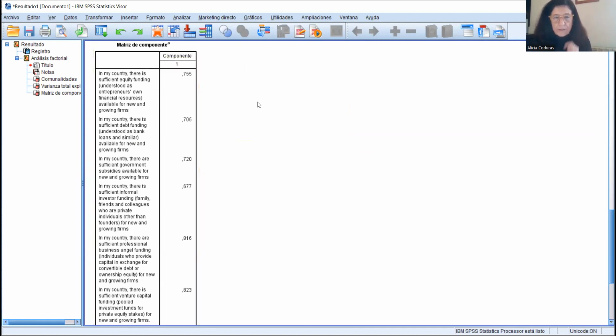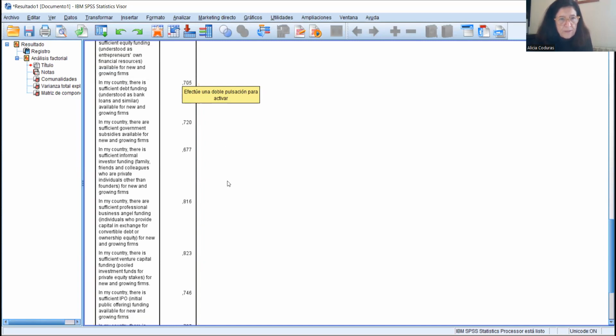matrix of components. So we have calculated one new variable called principal component number 1 to represent the sufficiency of financing for entrepreneurs. And these coefficients are the weights of each of the items in this principal component.